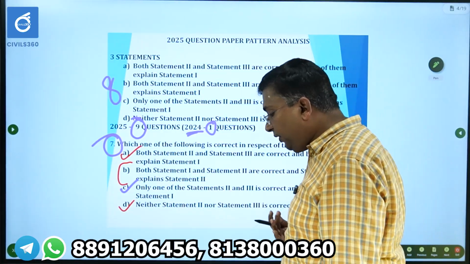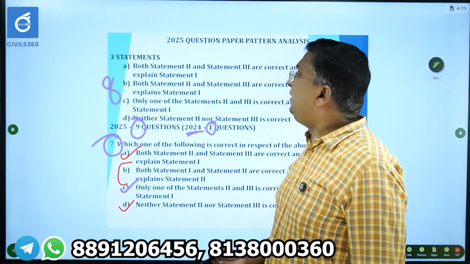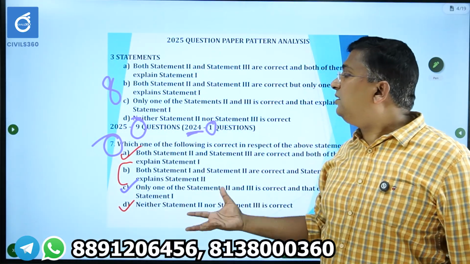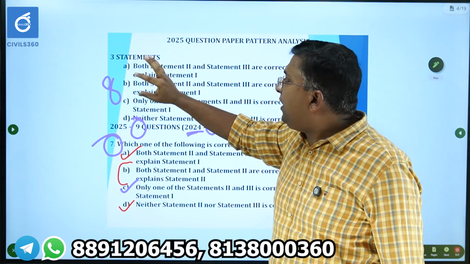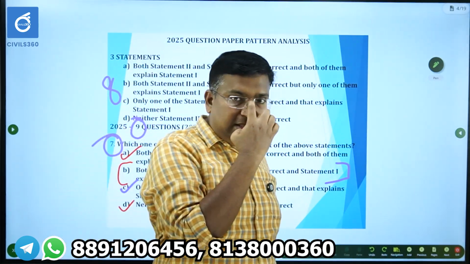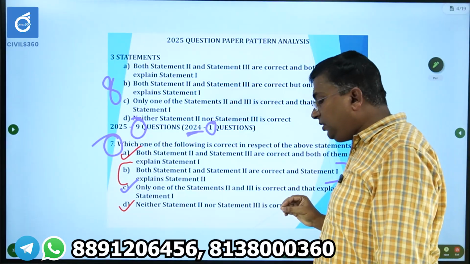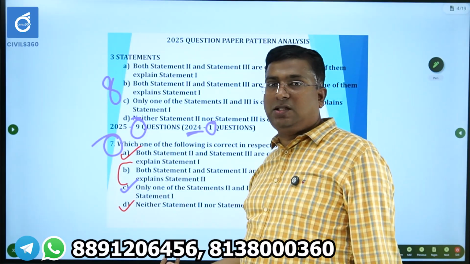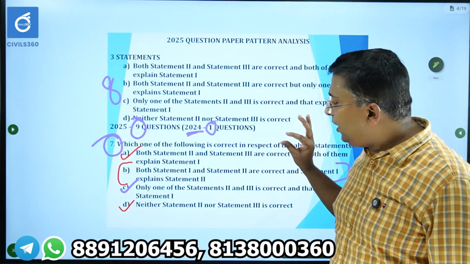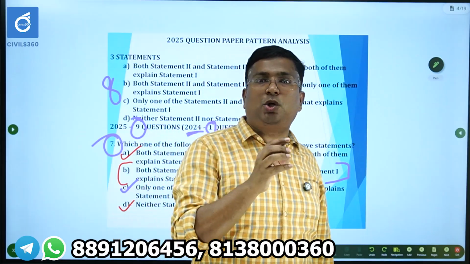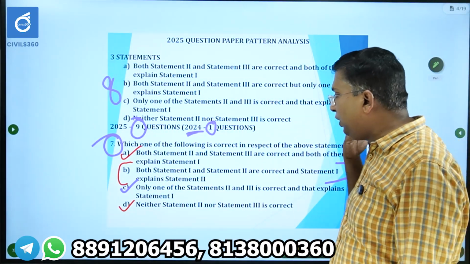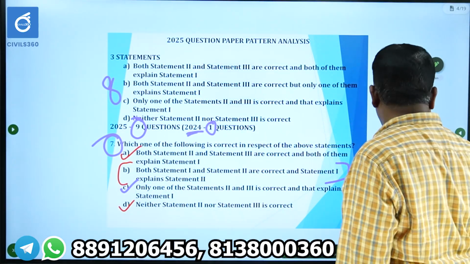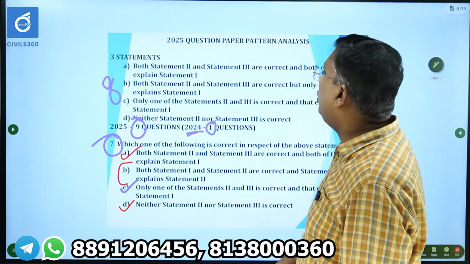Whatever it is, in 2026, if there is a 3 statement question, even though there are 2 patterns, there is a chance that UPSC has the option to change the choices. So please read, even if it is a 3-statement question, don't assume all the questions will be like this pattern. They can innovate with new patterns. They can change choice C, they can change choice B, etc. So read the choices very carefully. Not only for the 3-statement, you have to read the choices carefully. Be prepared for all these unexpected things from UPSC. But UPSC has already given a hint, so prepare accordingly.